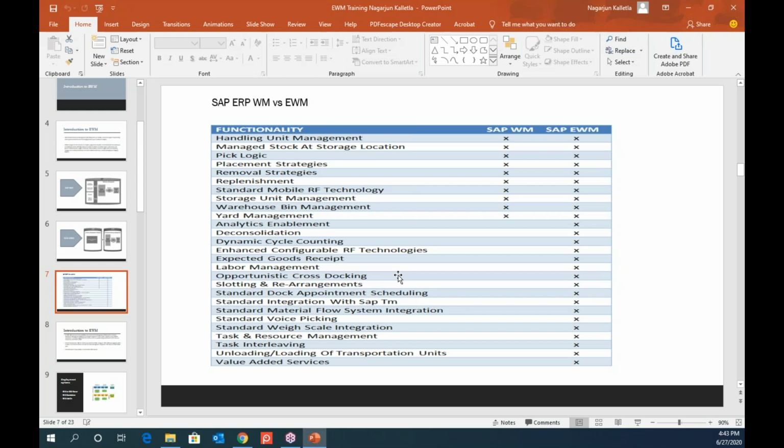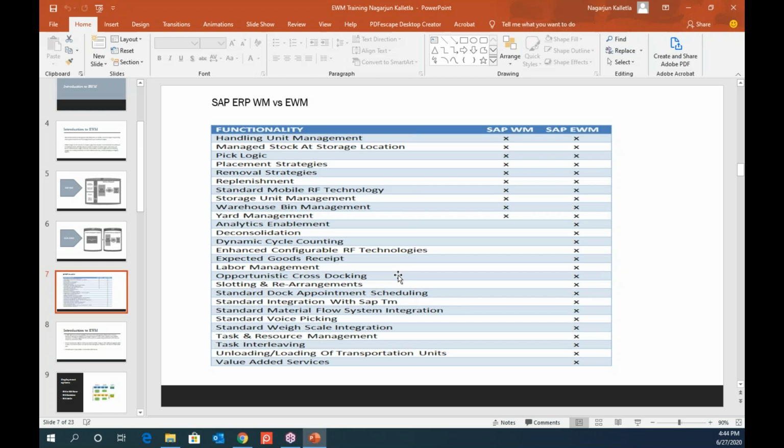The buffer area is where your hot goods will be placed, because you'll have demand that you have to meet quickly, right? So those buffer areas are replenished using the replenishment solution that SAP has provided, and also the RF technology that we already have in the WM.